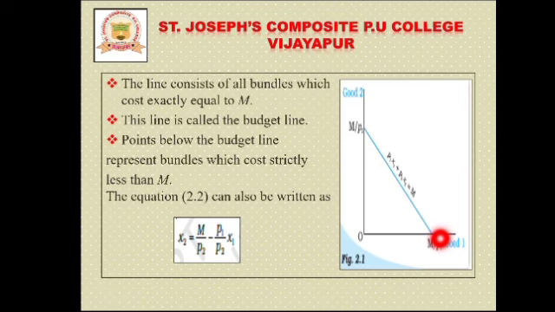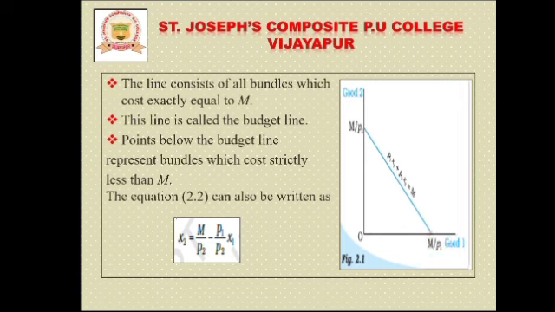So we can write the equation: X2 is equal to M by P2 minus P1 by P2 times X1. Here M means income, divided by P2, the price of good 2, minus P1 by P2, where P1 is the price of good 1, times X1.